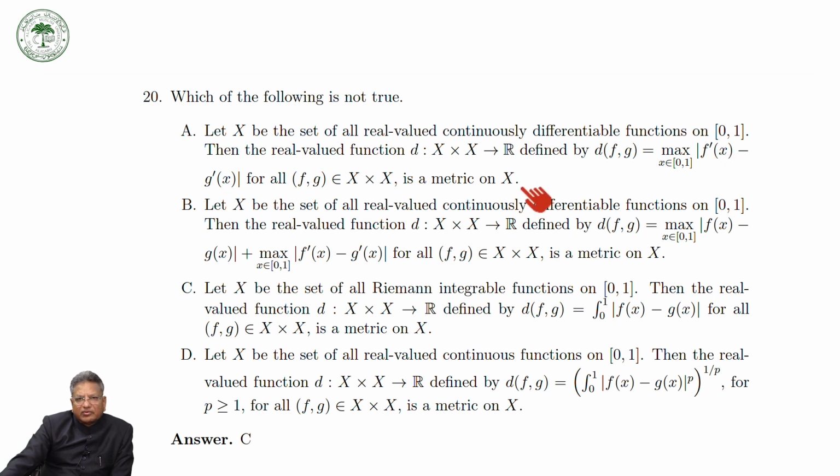This is a metric on X. Yes, this is given in the exercise, then it is a metric on X. And then this is also a metric on X. This is also given in the exercise.